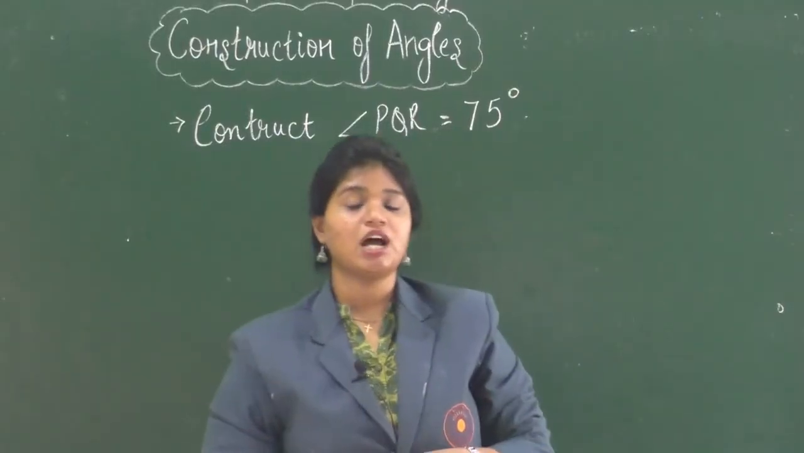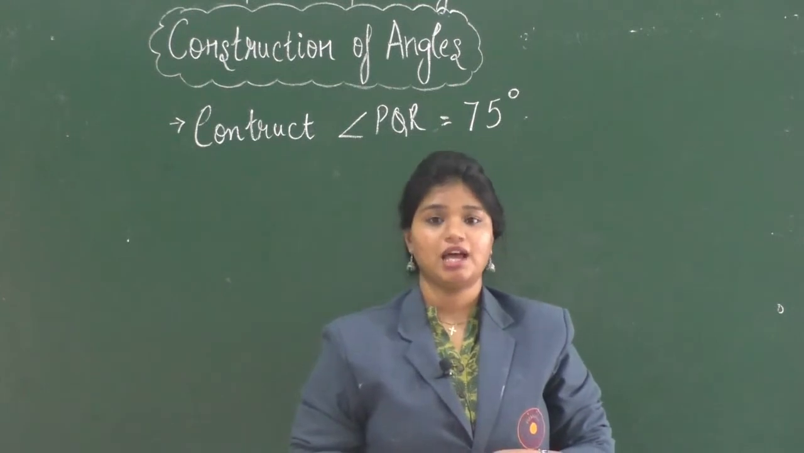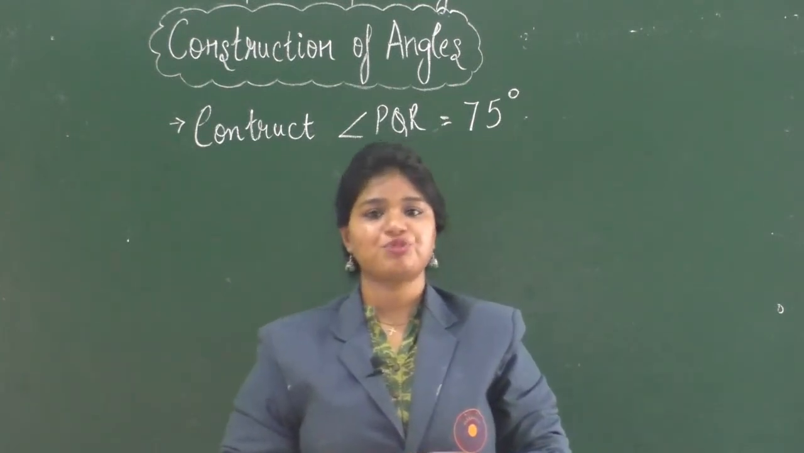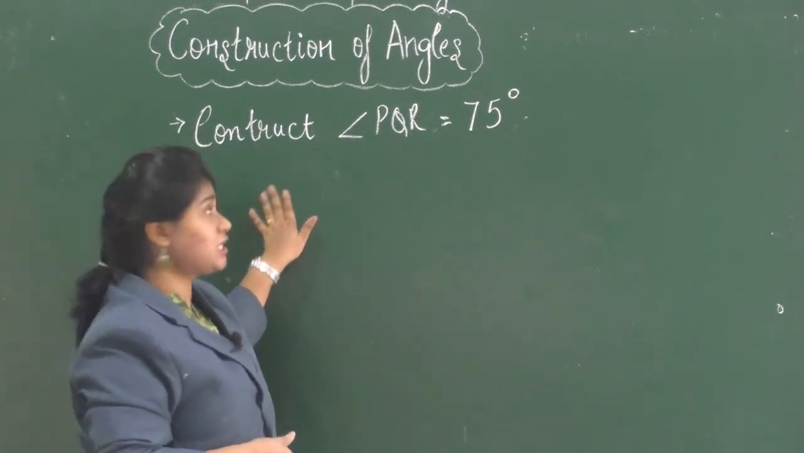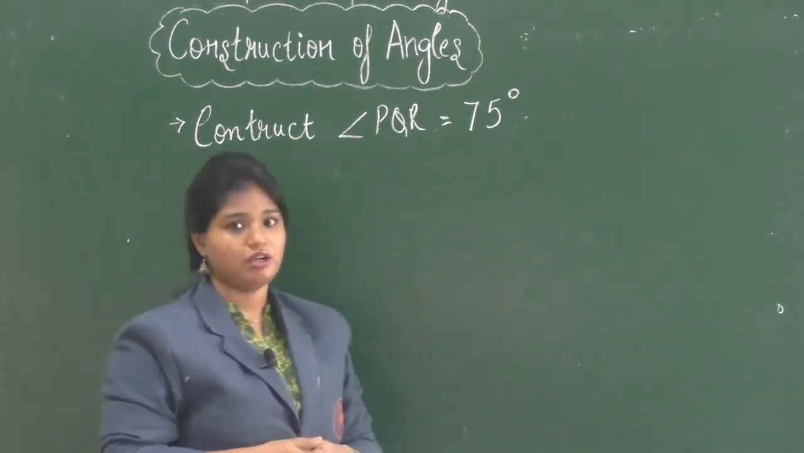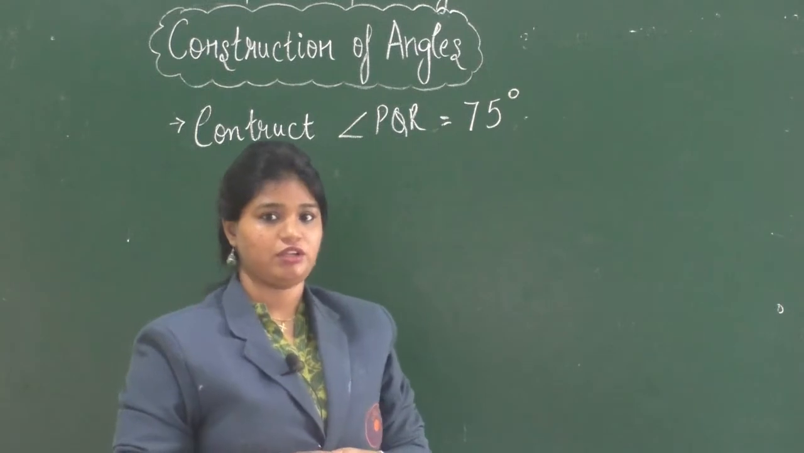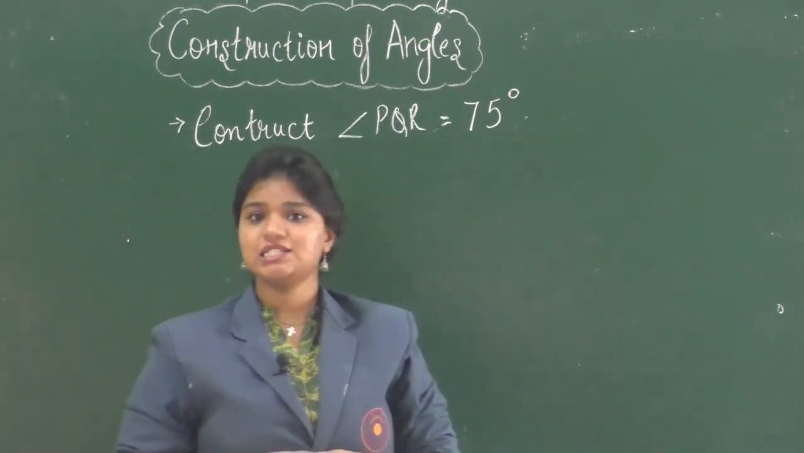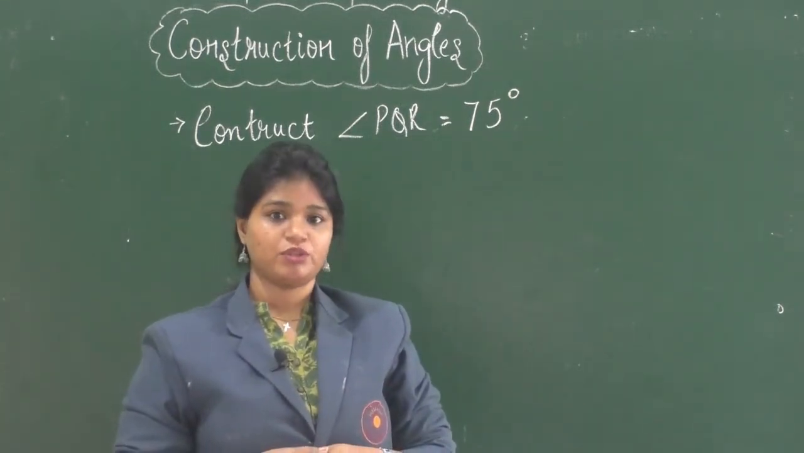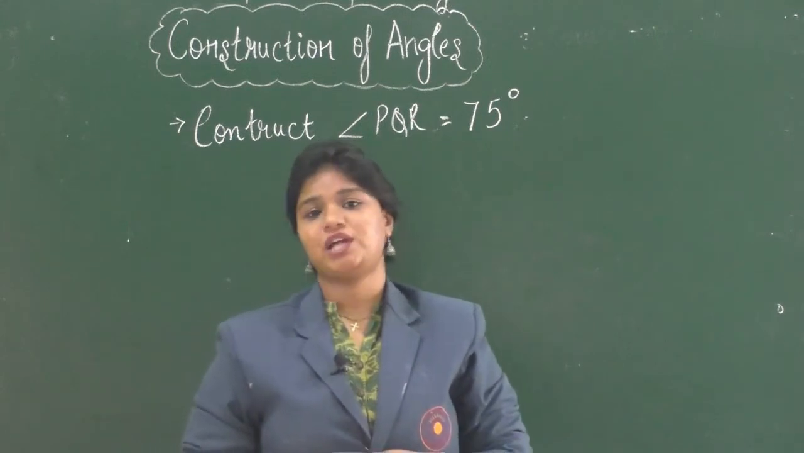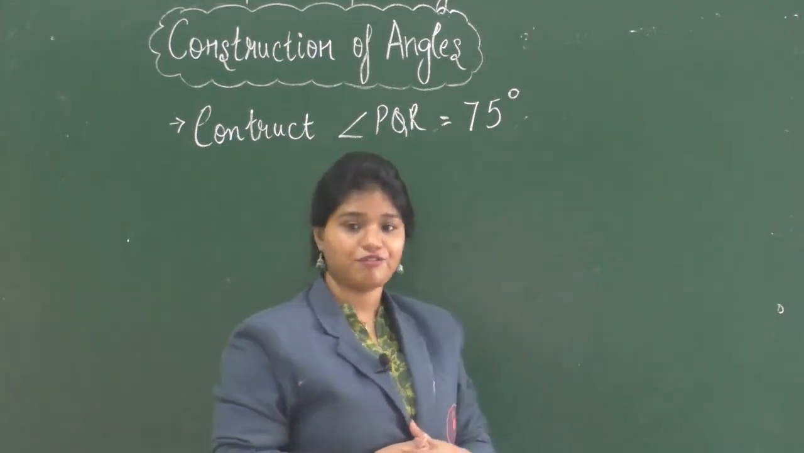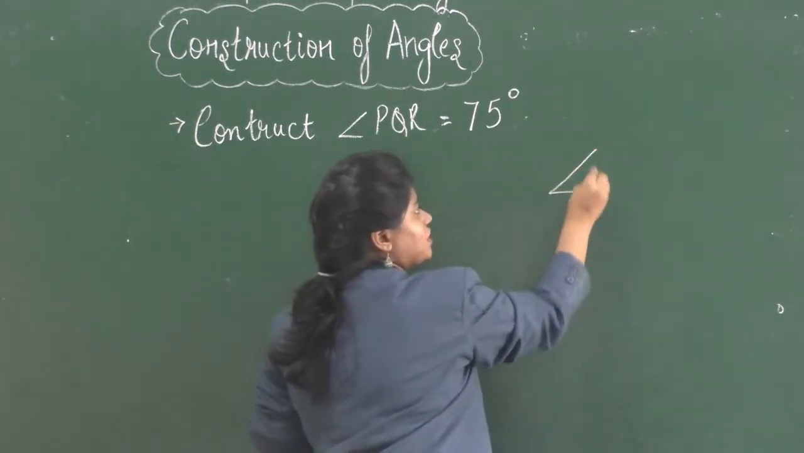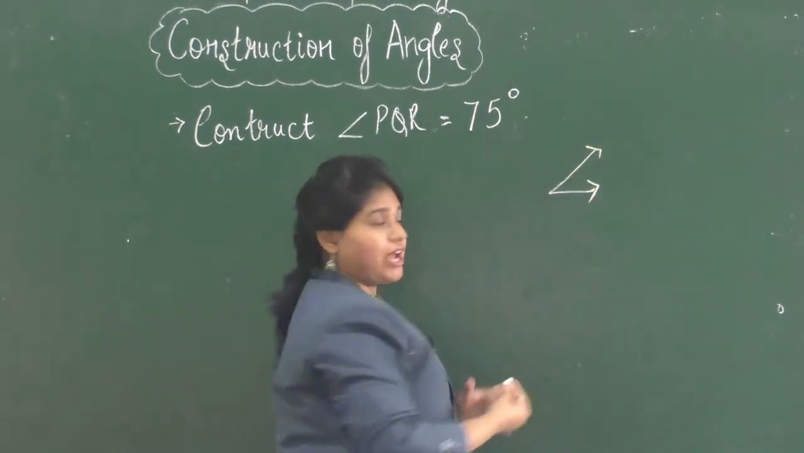We have learned how to measure an angle. Now, let's learn how to construct an angle. Here, we have a question which says, construct angle PQR equals 75 degrees. So, the measure of the angle is 75 degrees, which means it is an acute angle. First, you can make a rough sketch of the angle in your rough column. So, here is a rough sketch of angle PQR.